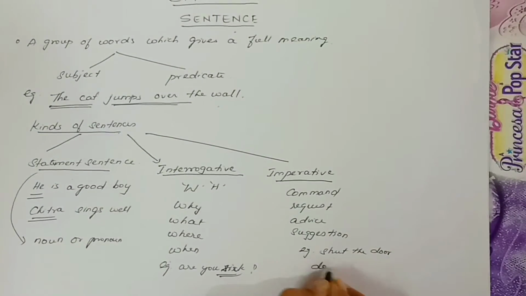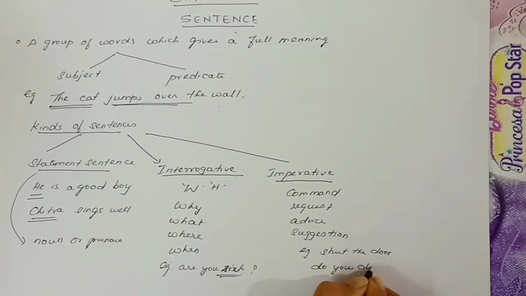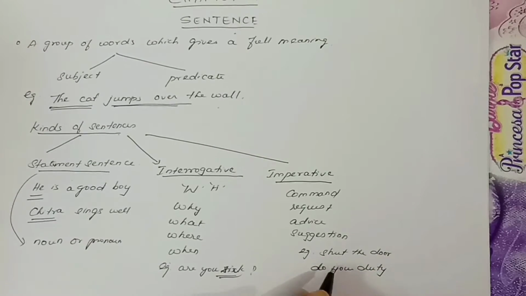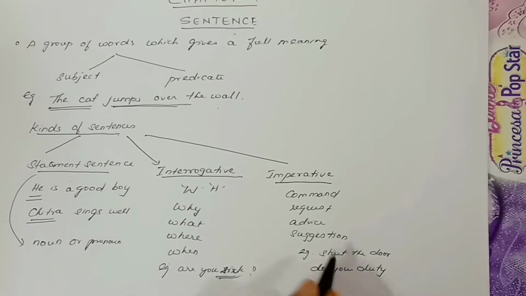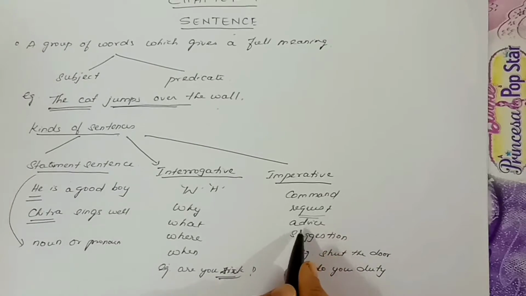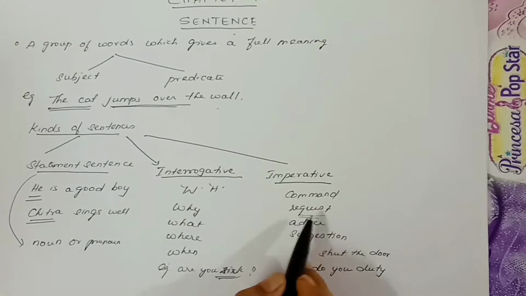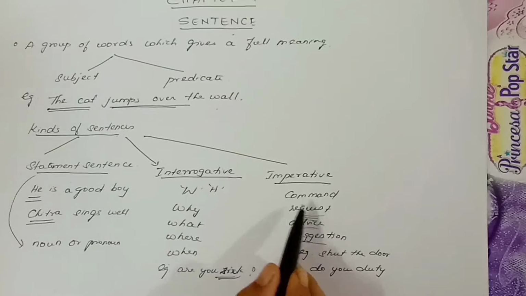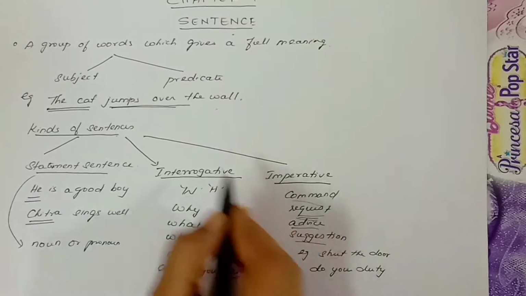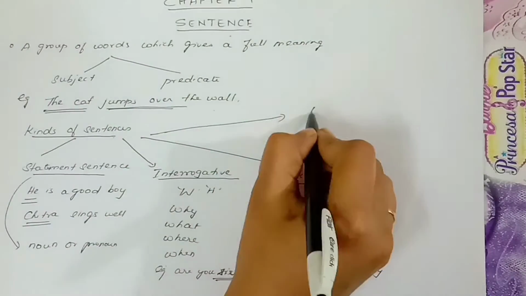Similarly, do your duty. Other examples are, please give me a cup of coffee. It comes under request. So such kinds of sentences are called imperative. It can be an advice or suggestion or request or command. Next type of sentence is exclamatory.